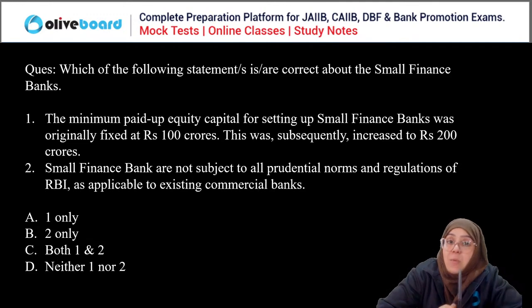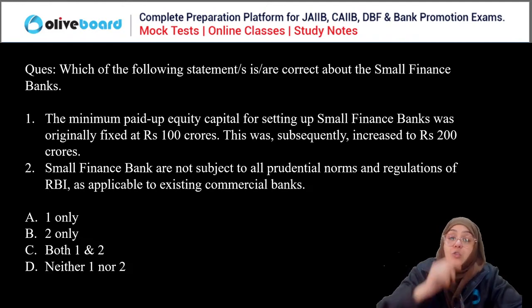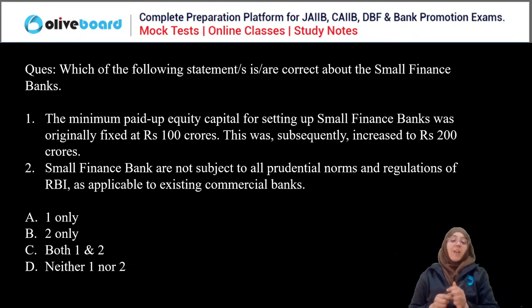This was subsequently increased to 200 crores. Second, the small finance banks are not subject to all prudential norms and regulations of RBI as applicable to existing commercial banks. So we have to choose the correct statement regarding the small finance bank.